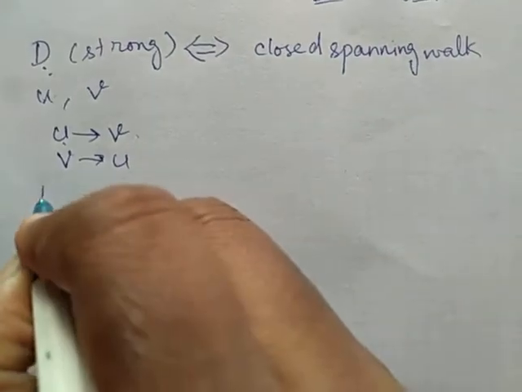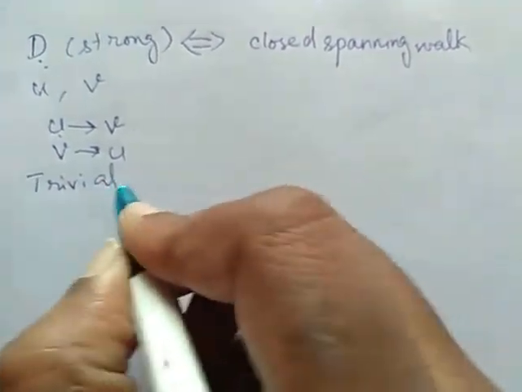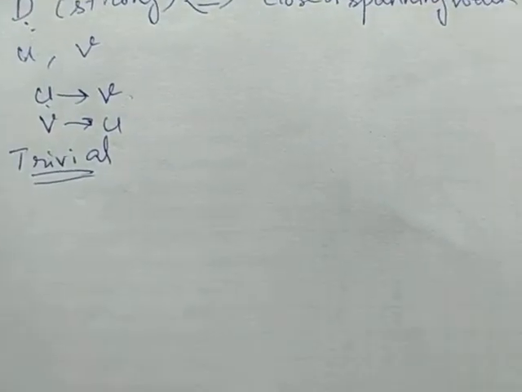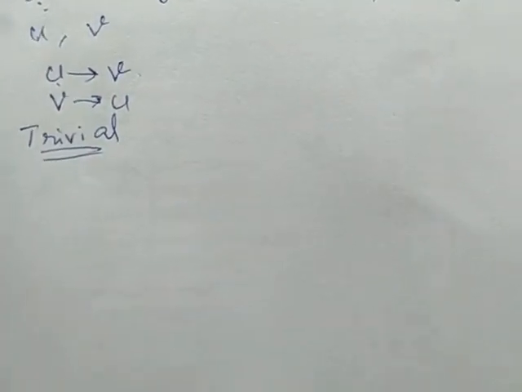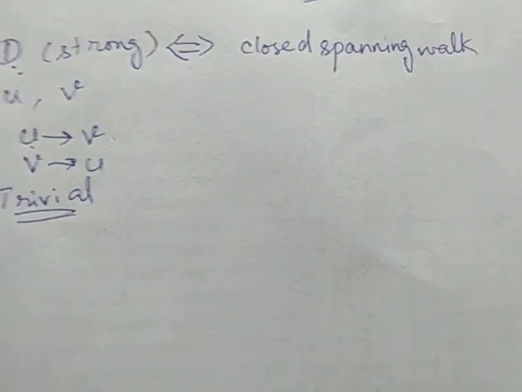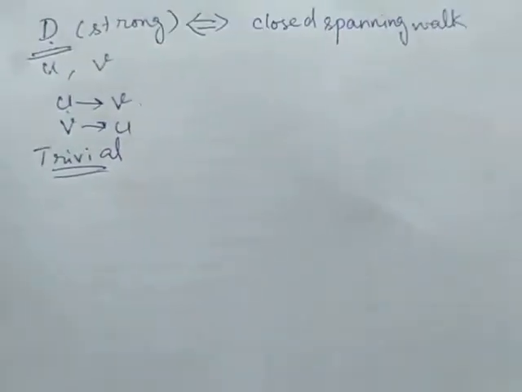Obviously, every trivial directed graph is strongly connected. So we are going to consider a non-trivial graph. Now our D is a non-trivial graph.